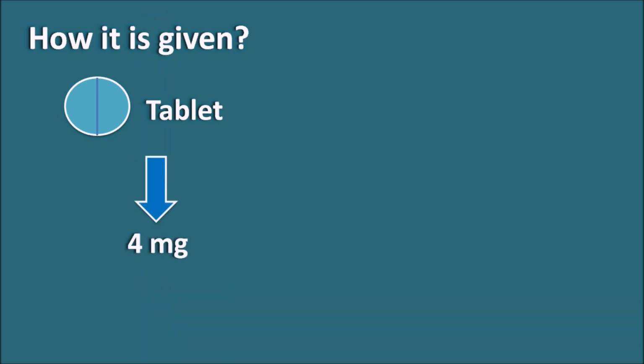How is it given? Montelukast is given in tablet form. It is available at different doses such as 4 mg. The 4 mg tablet is given as an MD tablet, that is a mouth dissolving tablet, which is a chewable tablet suitable for children, and it is also available as 5 mg as well as 10 mg.